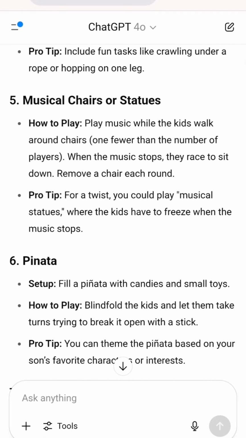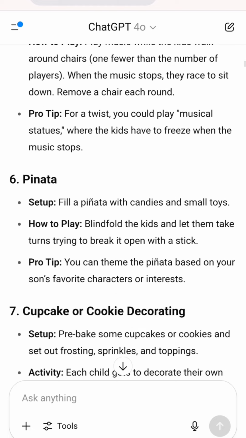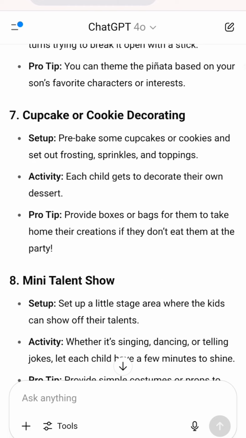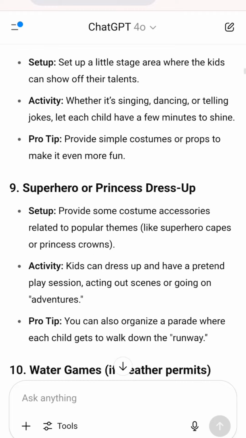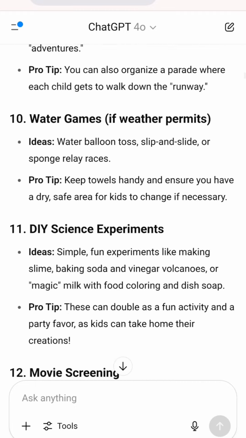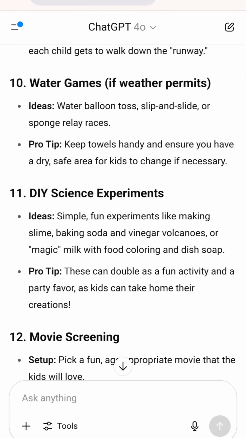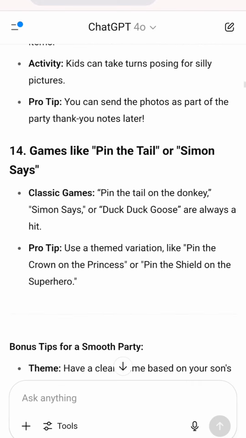I don't think we did musical chairs, but I kind of used this number 5 as inspiration. We didn't do pinata, but we did do a few other ideas. We didn't necessarily do everything on this list. But to be honest, it's not like you have to do what you're told. It's just generating a bunch of ideas. There's a whole long list here.